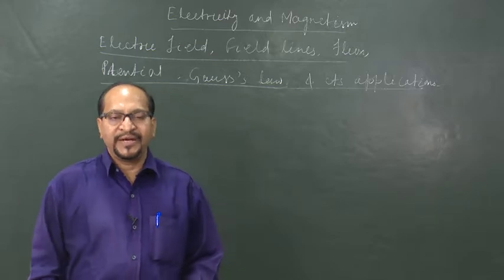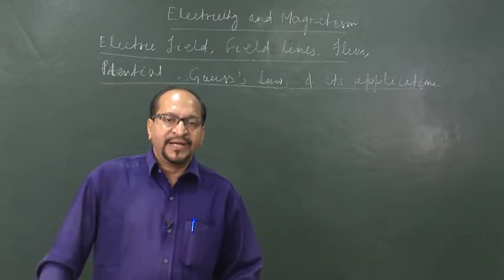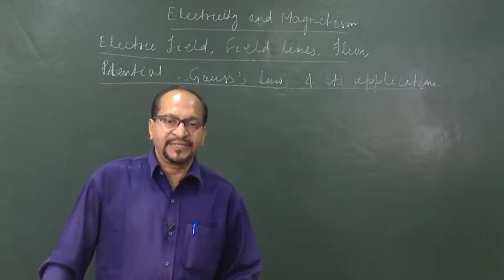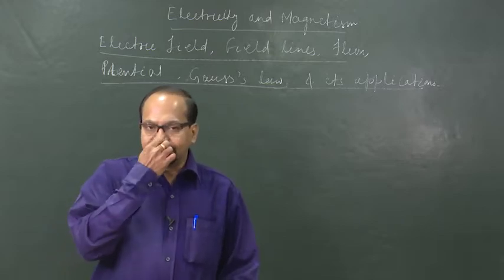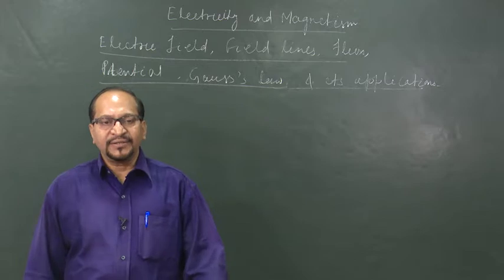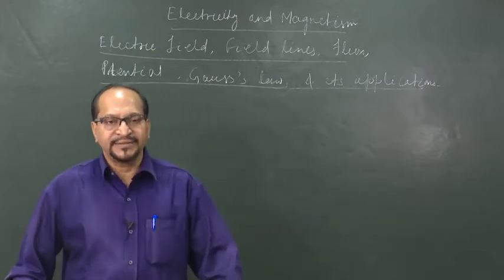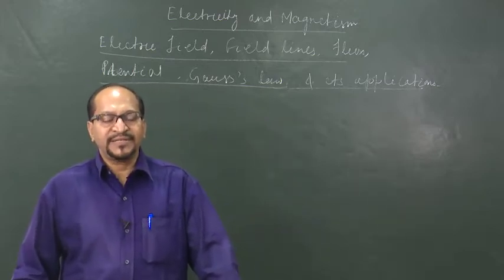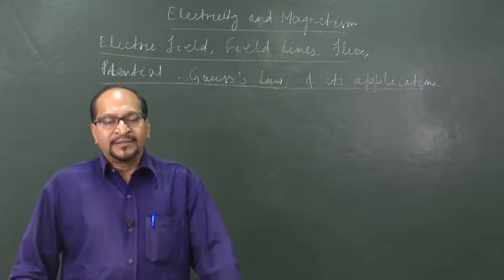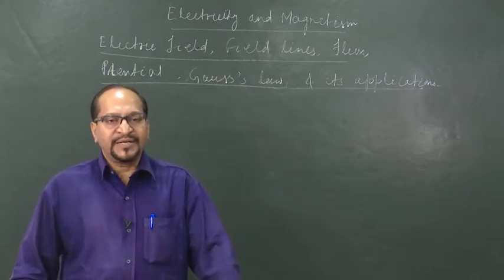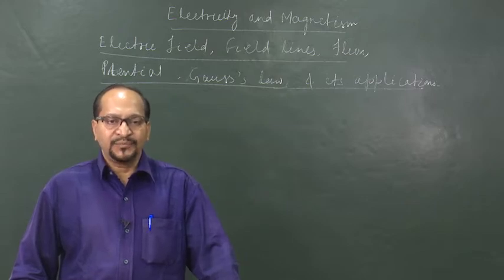We know matter consists of atoms, and atom consists of three elementary particles: proton, electron and neutron. And proton and electron, they have electric charge. Protons are positively charged, electrons are negatively charged, and the force between two charged particles is called electrostatic force.